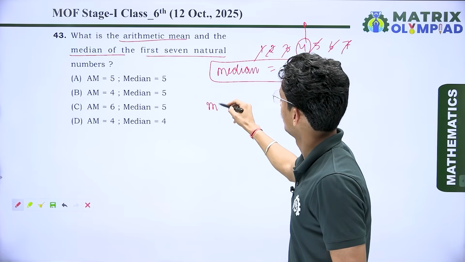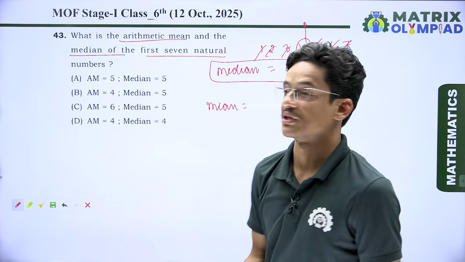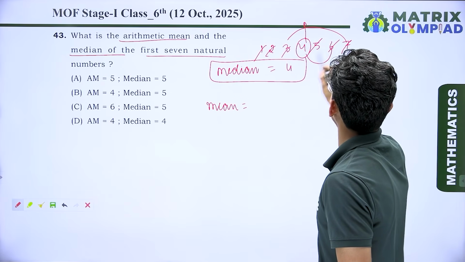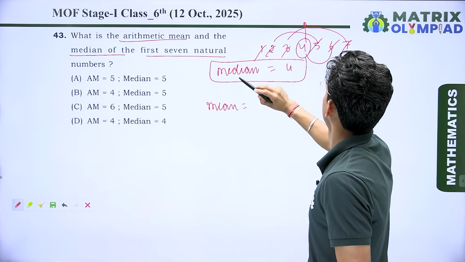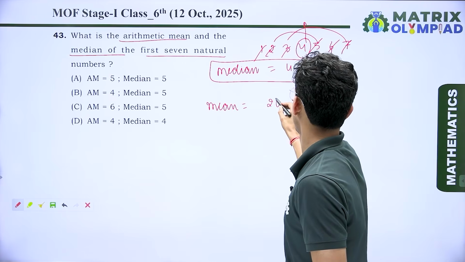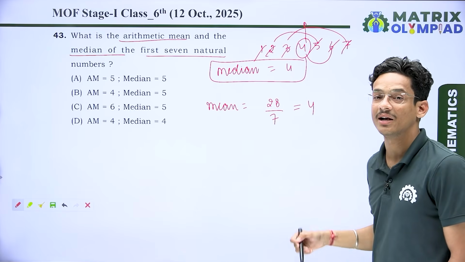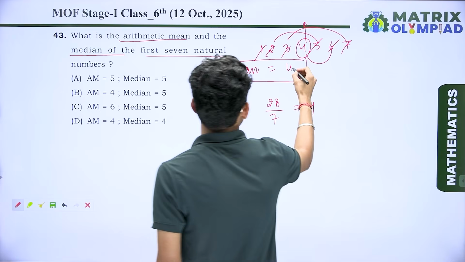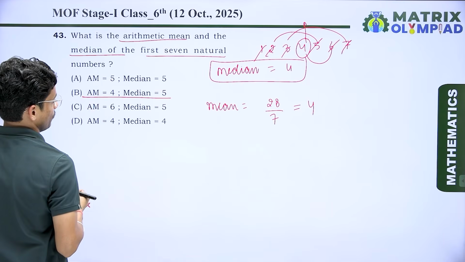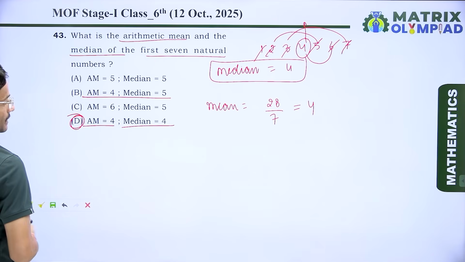For the mean, we know it is the sum of all observations divided by the total number of observations. So 7 plus 3 is 10, 6 plus 4 is 10, 10 plus 10 is 20, 20 plus 5 is 25, 25 plus 2 is 27, 27 plus 1 is 28, and the number of observations is 7, so the mean is 4. Arithmetic mean is 4 and the median is 4. It means option number D is the correct answer.